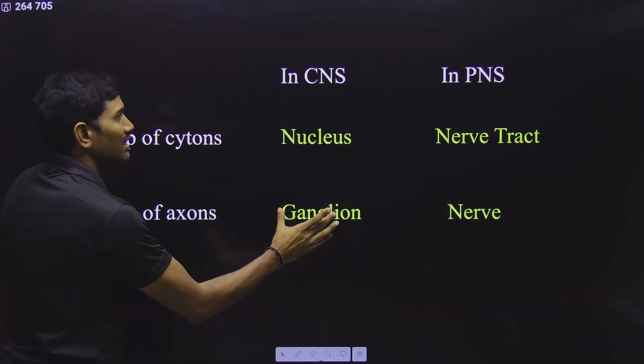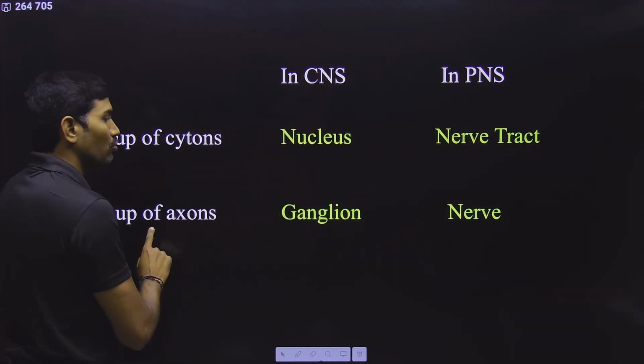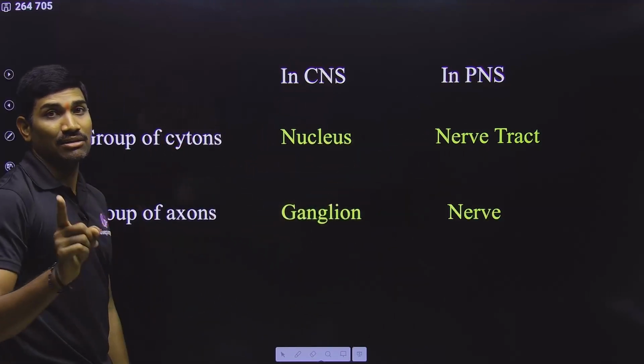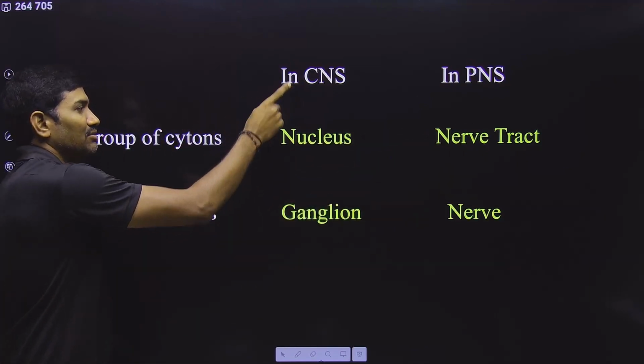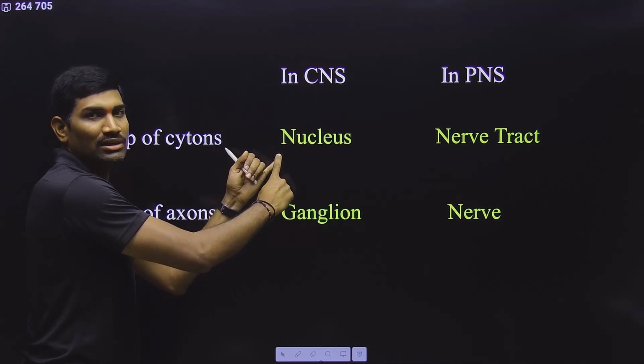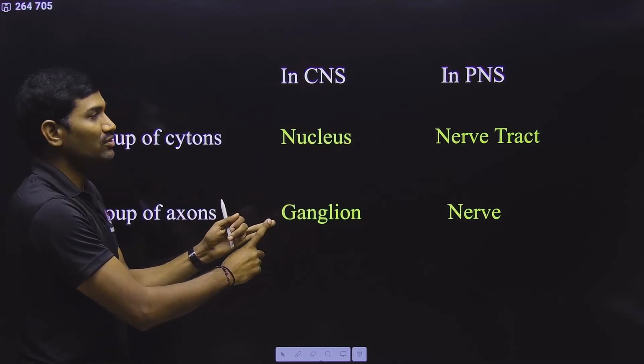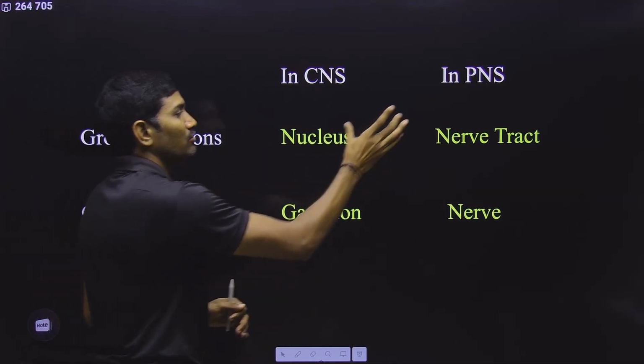So this you need to write. That means in the central nervous system, a group of axons is called a nerve tract. Please understand this. In the central nervous system, a group of cell bodies is a nucleus and the group of axons is called a nerve tract. And use this word here.